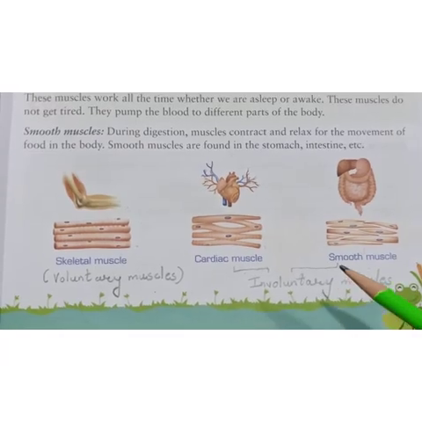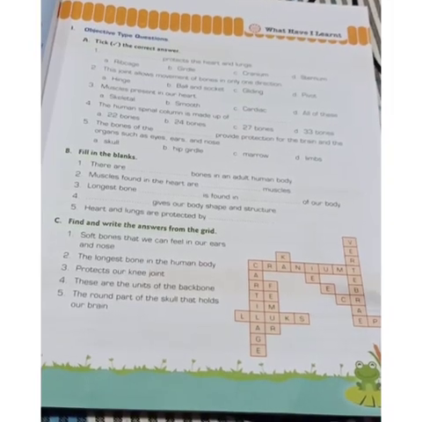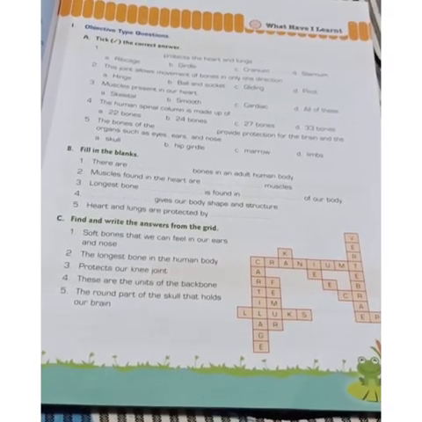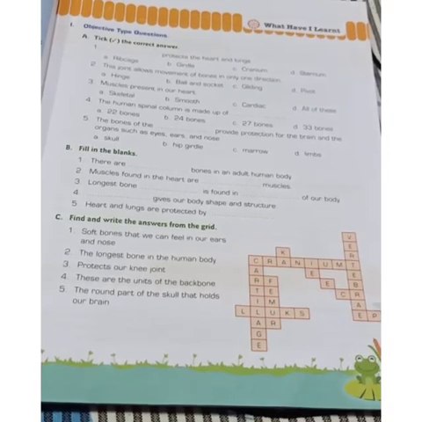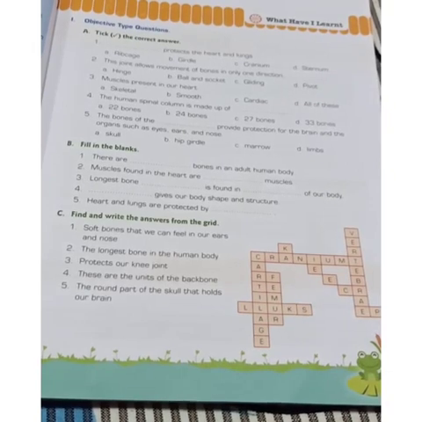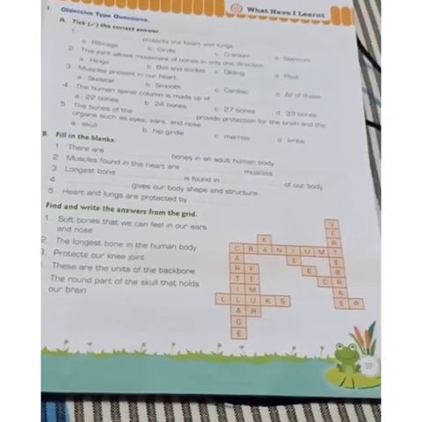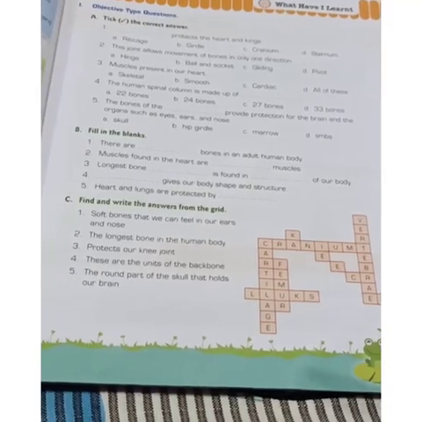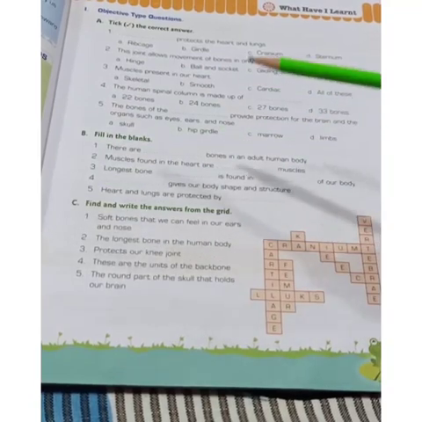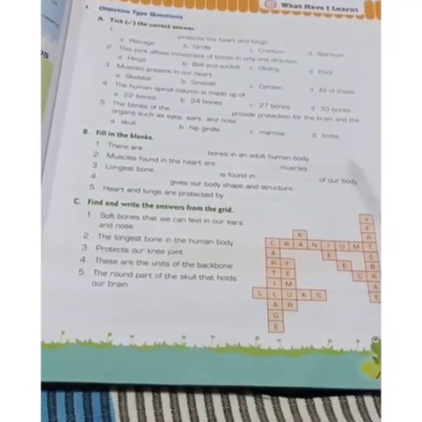Students, here we have ended lesson number 3. After watching all the videos, read the lesson carefully, get the concepts clear, and then solve the objective type questions given on page number 37 of your textbook. You are going to solve questions A, B, C, and also question D, which is true or false, given on page number 38. So here we end the textual exercise as well as the lesson.